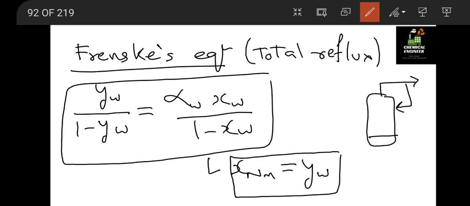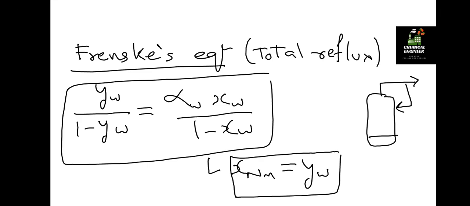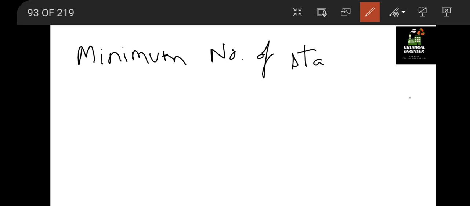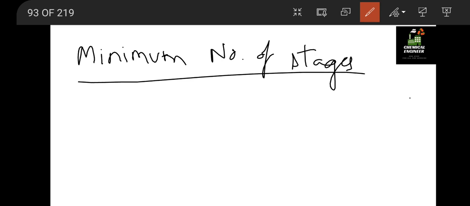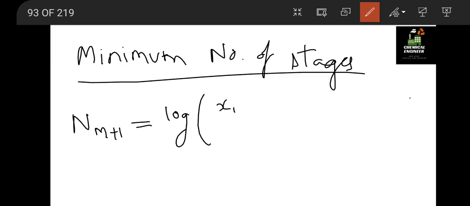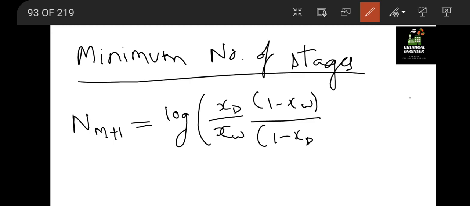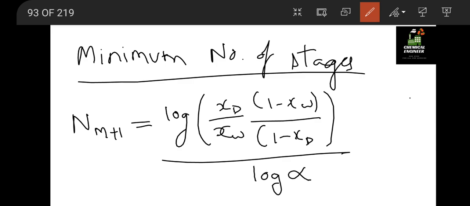Okay, so in order to calculate the minimum number of stages using Fenske's equation, we have the equation Nm plus 1 equal to log of (xd divided by xw) times ((1 minus xw) divided by (1 minus xd)), divided by log of alpha.